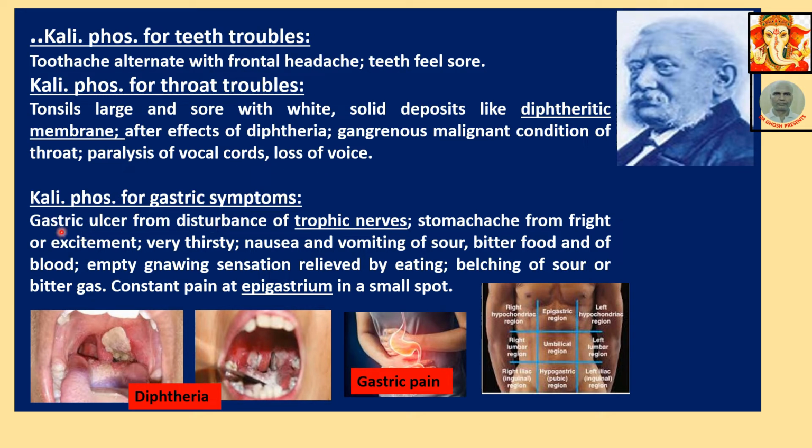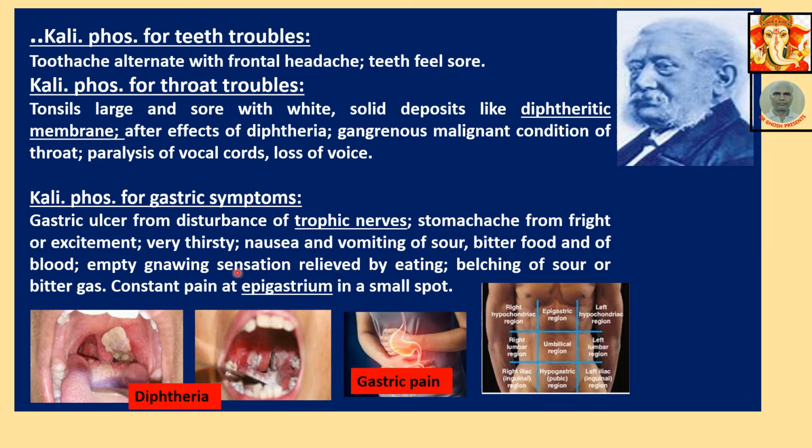Kali Phos for gastric symptoms. Gastric ulcer from disturbance of trophic nerves. Trophic nerves means actually the nerves which regulate the activity of an organ. Since ulcer, when this nerve is troubled and gives troubles in action, then ulcer may result. Gastric ulcer, disturbance of trophic nerve. Stomachache from fright or excitement, very thirsty, nausea and vomiting of sour, bitter food and of blood. Empty gnawing sensation relieved by eating, belching of sour and bitter gas, constant pain in epigastrium in a small spot.